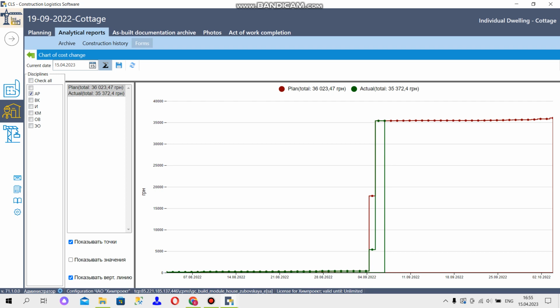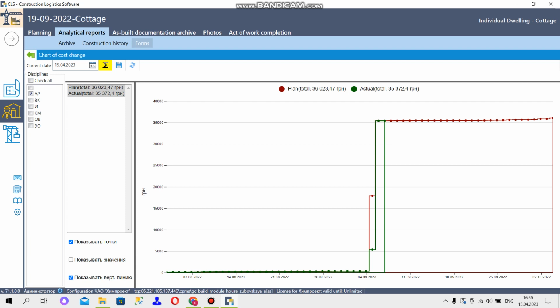And to see the work in this diagram, the diagram shows how evenly or unevenly resources are being developed. Compare it to planned indicators. Large steps or dips indicate that the progress of work is uneven, and more careful planning is required on the site.